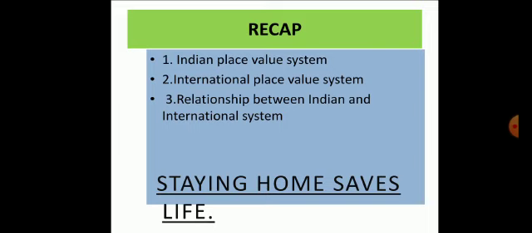And the periods are 4: ones, thousands, million and billions. The relationship between the Indian and international systems is 1 crore, 10 millions, 1 lakh, 100,000, 10 lakh, 1 million, etc.